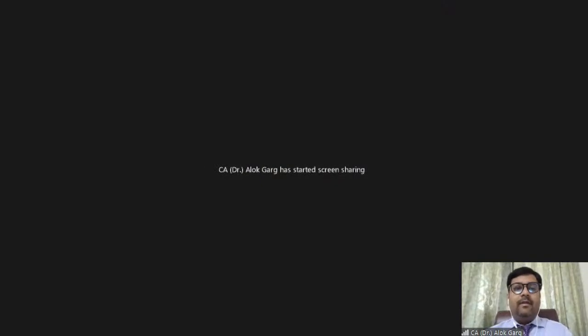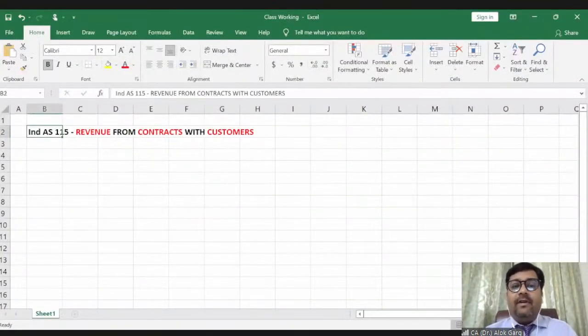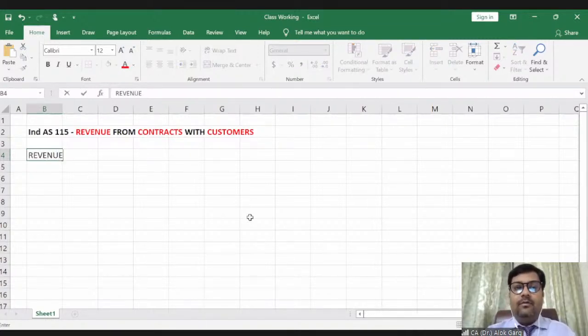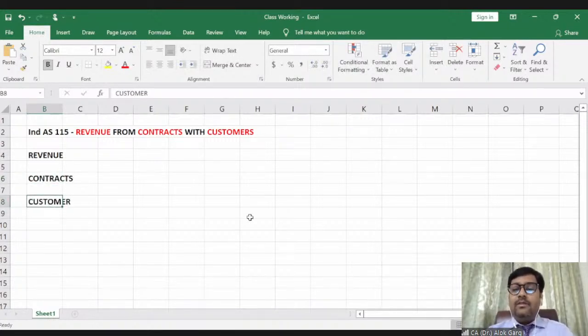Yeah. So Ind AS 115, revenue from contracts with customers. As the title suggests, this standard has three important elements. One is revenue. The second one is contracts. And the third one is customer. So what does it mean?